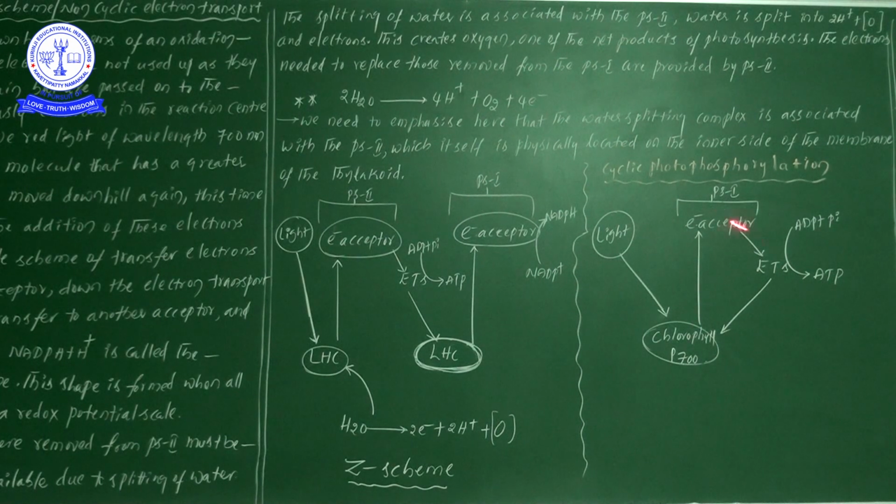But when the electrons are moving in a cyclic manner, there also we will notice the formation of ATP. But my dear students, save one point well here: in cyclic photophosphorylation only the formation of ATP is observed, there is no chance for the formation of NADPH. This is the main important point that we can learn from cyclic photophosphorylation. This information is enough for the board examination.